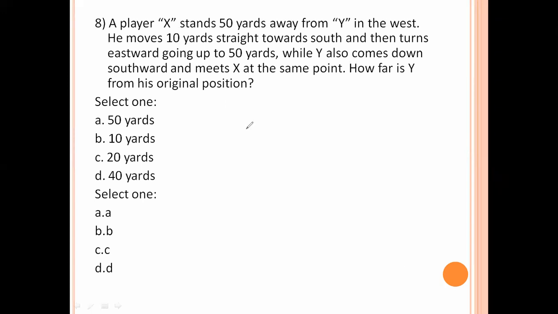A player X stands 50 yards away from Y in the west. So here Y stands west 50 yards from X. He moves 10 yards straight towards south and then turns eastward going 50 yards. While Y also comes down southward and meets X at the same point. Come down and meet X. Here X and Y both meet. This value is 10 meters, so this value is also 10 meters.